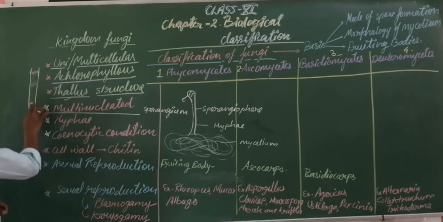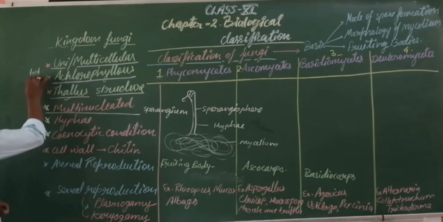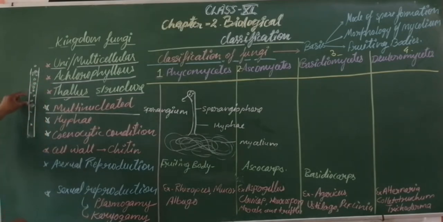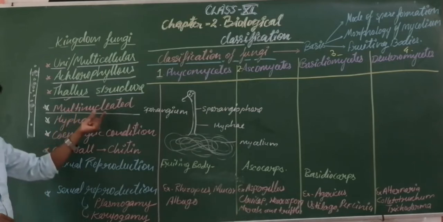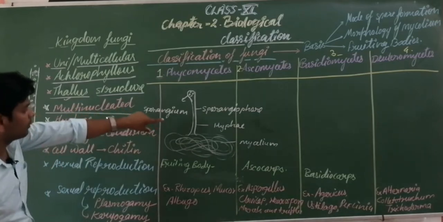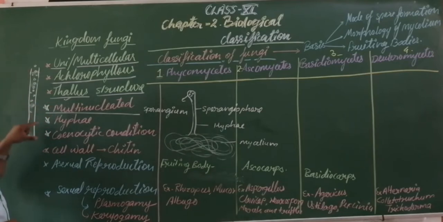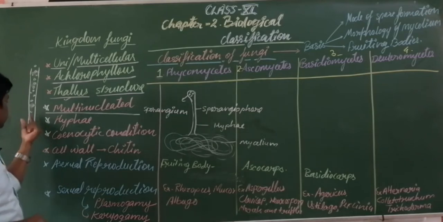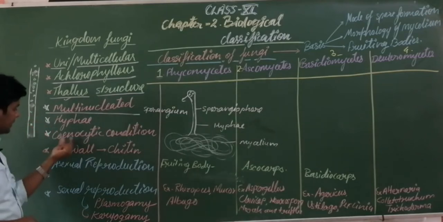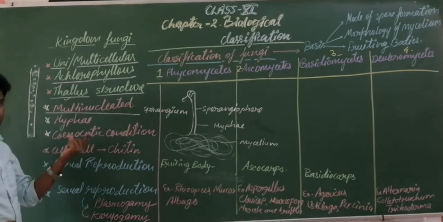That is why the cytoplasm gets intermixed and all the nuclei are accumulated in one place, so it looks like a multinucleated structure. So students, hyphae of the fungus may be multinucleated. Coenocytic condition means the mixing of the cytoplasm. When the cytoplasm gets mixed, this is known as the coenocytic condition.